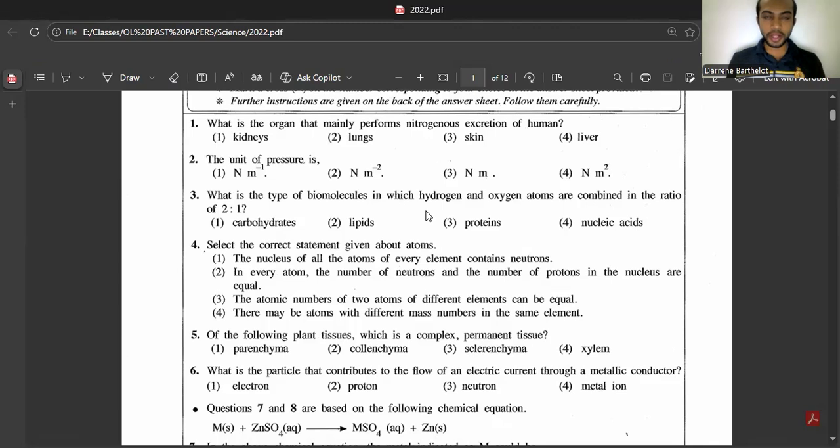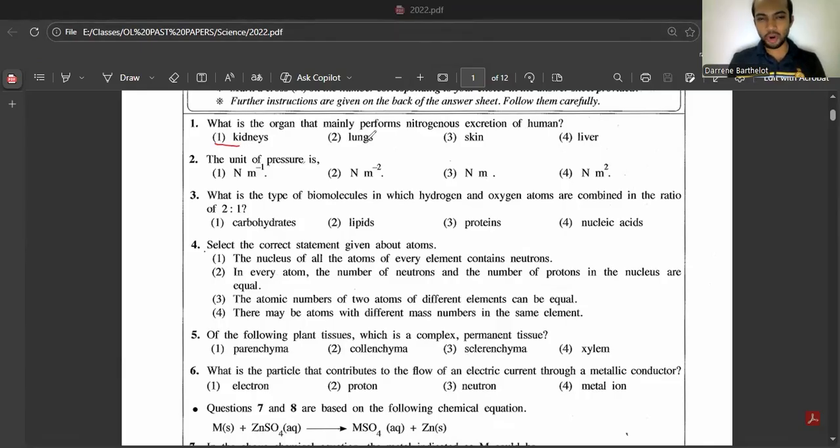Right. So when you take nitrogen excretions, there are mainly three nitrogen excreted products. They are urea, uric acid, and creatinine. Out of these three, creatinine is only excreted through the kidneys. So the main organ which performs nitrogenous excretion is the kidneys. So the answer should be kidneys.